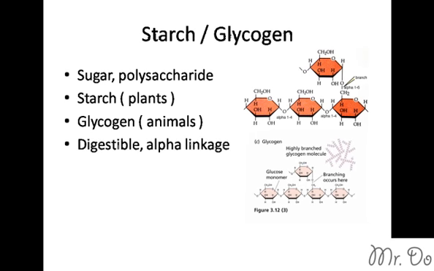Both of these are digestible, and their linkage is actually an alpha linkage. Notice that the middle between them, it's an alpha linkage, meaning it's just pointed down. You'll see it later compared to a beta linkage and how it's different. So these polysaccharide polymers are just simply a bunch of glucose stuck together via an alpha linkage, and they're digestible.